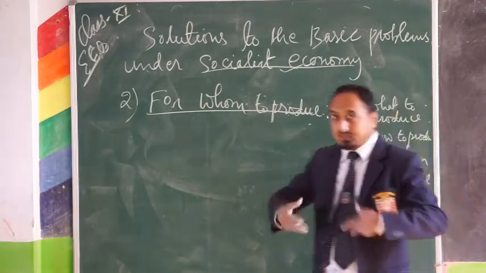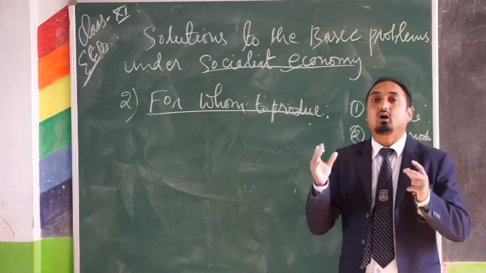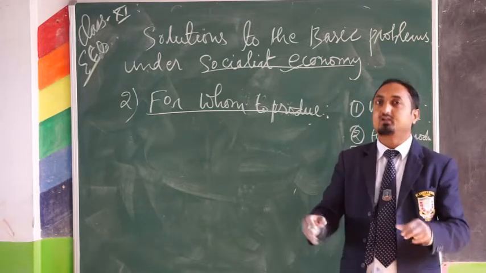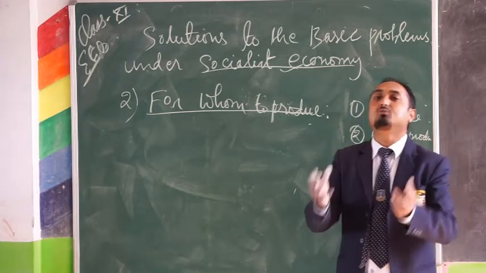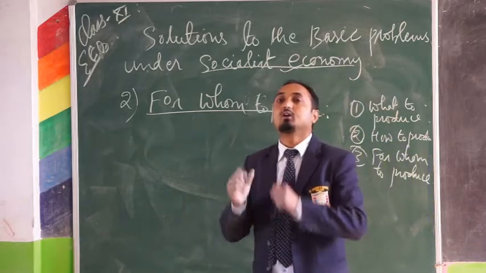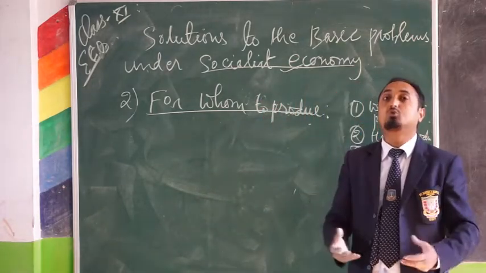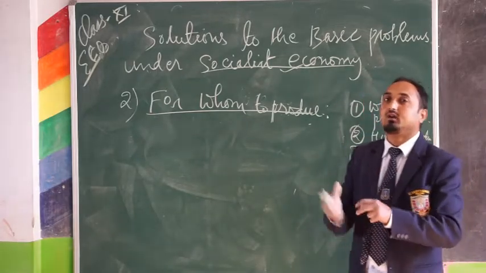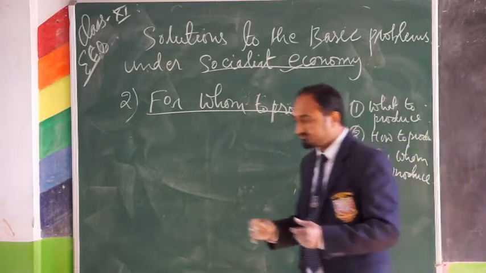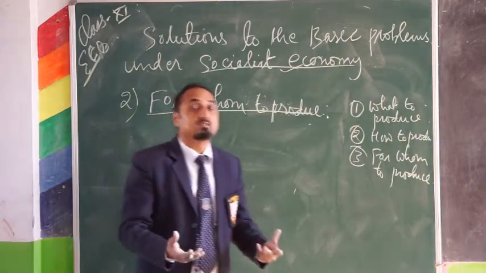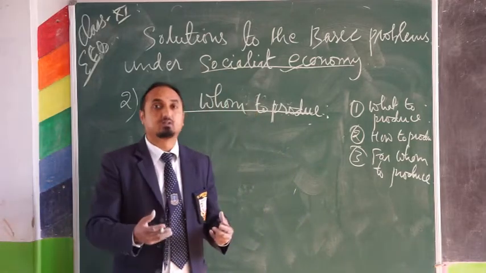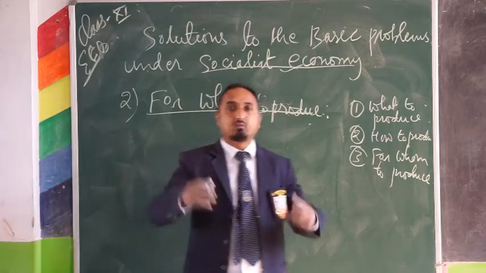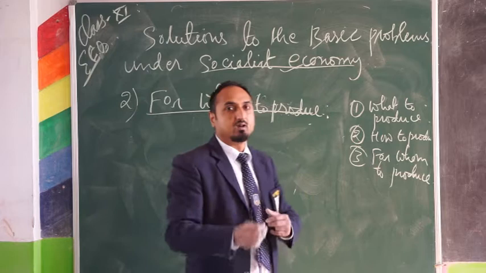We know how income is distributed in a socialist economy. All the productive resources are under the control of the government, managed and owned by the government, and each and every one will be working under the government. No individuals are allowed to earn private income. Everything is under the control and management of the government. So, who will get the maximum amount of goods and services? That depends on their skill, talent, knowledge. Those who are more skilled, more talented, will be able to earn higher income.